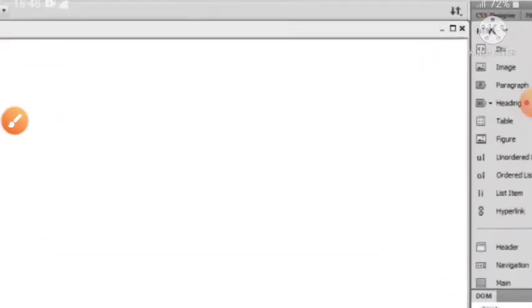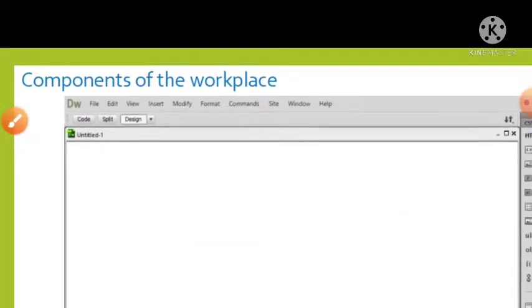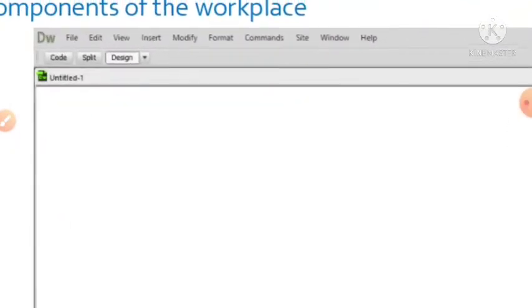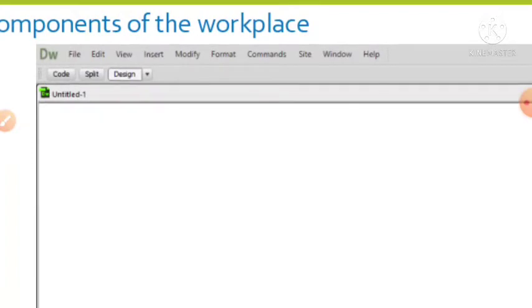So if you zoom this, you can see all the menus here: file, edit, view, insert, modify, format, comments, site, window, help. Okay, so the bar is known as the menu bar.